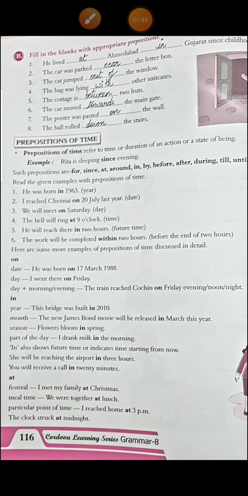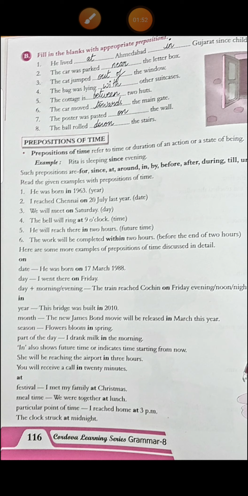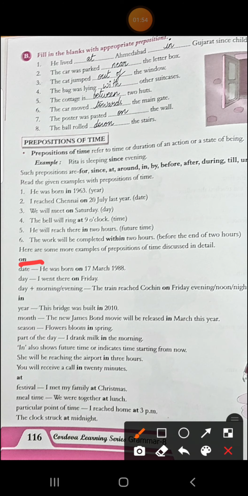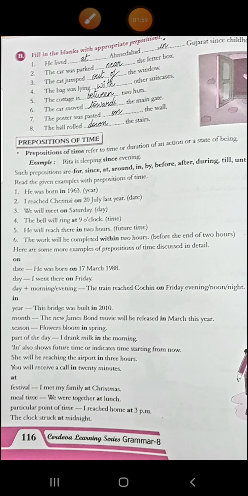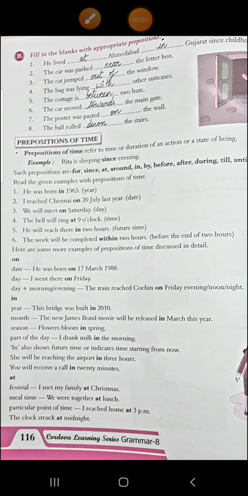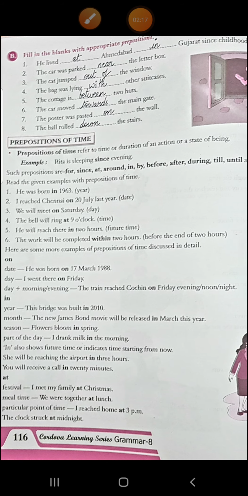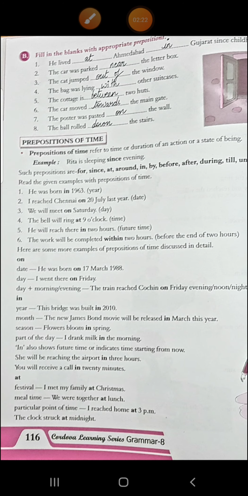Now here are some more examples, like when we can use on. The first is on. Like date. When you have to mention date, like he was born on 17th March 1988, we don't say in or at. No, we use on. Then if you have to mention day, like I went there on Friday. Alright, then day plus morning, evening, all these things, like the train reached Cochin on Friday evening, on noon, on night, all these things. For these things we use on.